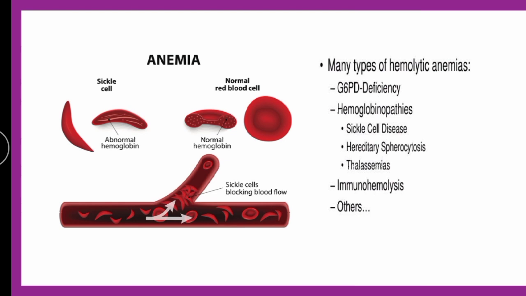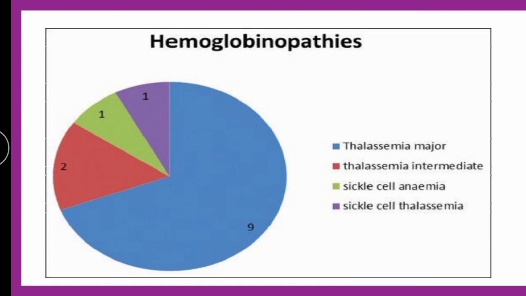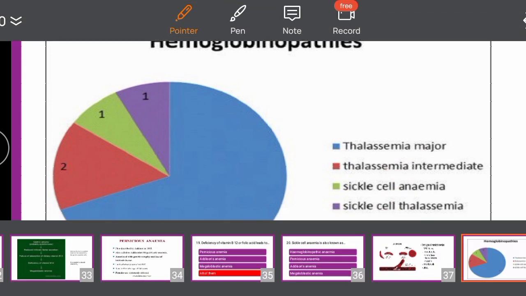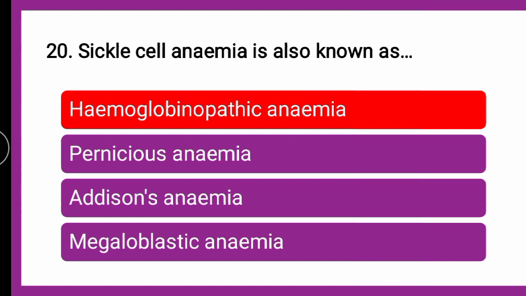Okay, S-shaped RBCs. So hemoglobinopathies includes all these anemias, sickle cell anemia, thalassemia. Okay, so hemoglobinopathic anemia is nothing but sickle cell anemia, because pernicious anemia, Addison's anemia, megaloblastic anemia are one and the same. So hemoglobinopathic anemia is the correct answer.